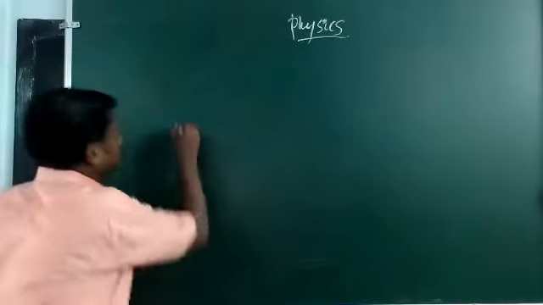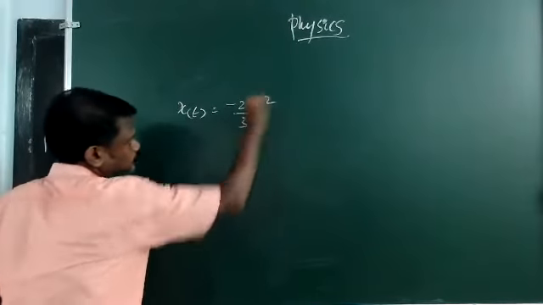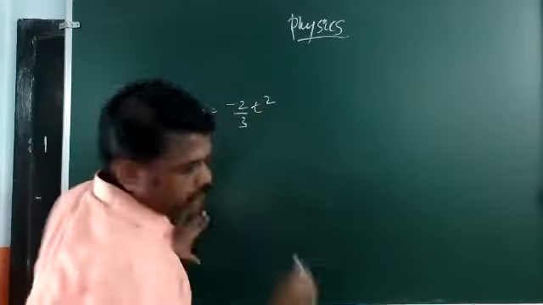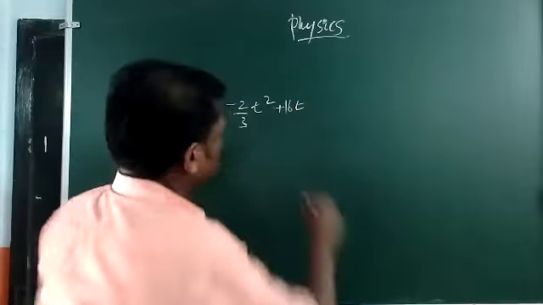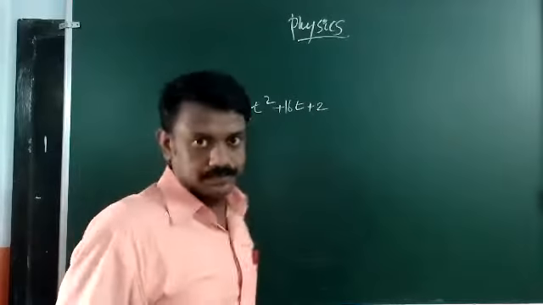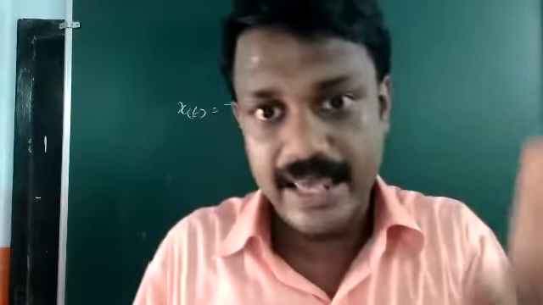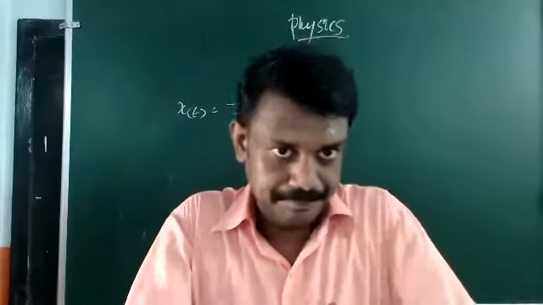So displacement x(t) is given by minus 2 by 3 t square plus 16t plus 2. This is the displacement of an object given as a function of time.